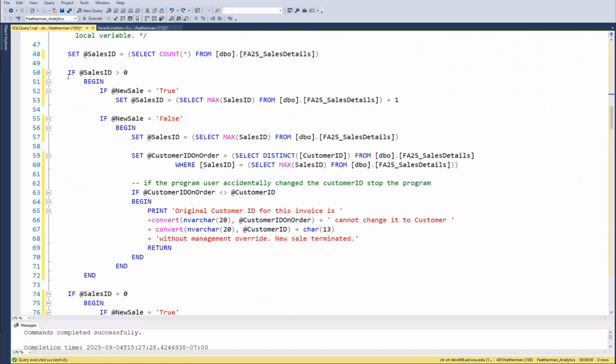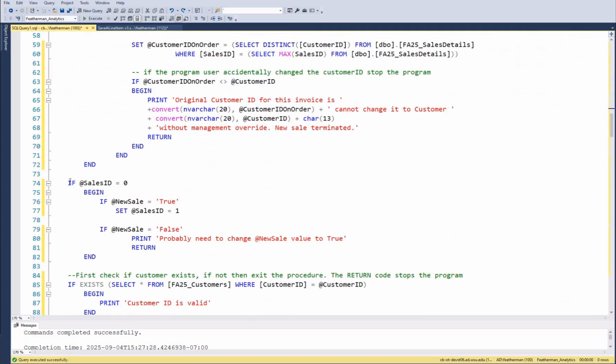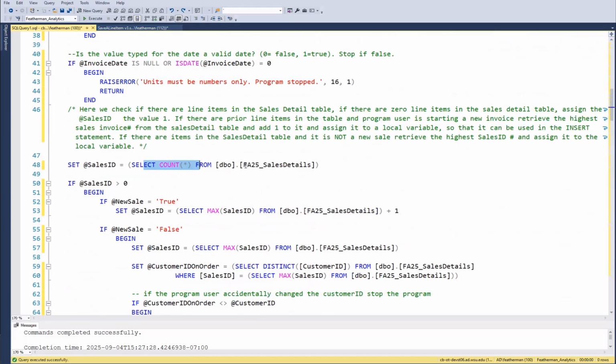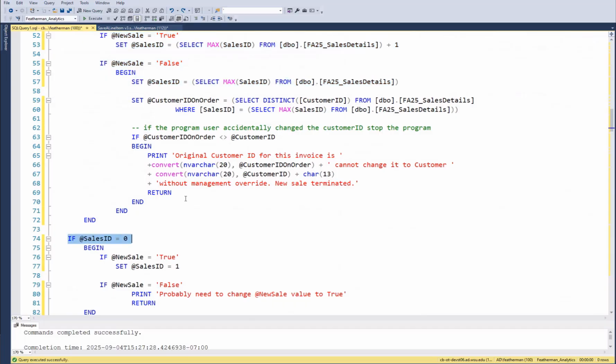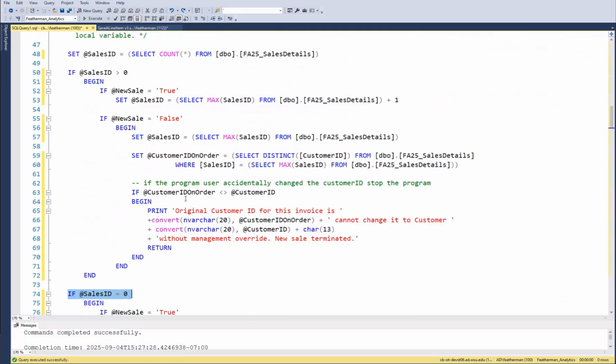All right, so this is a pretty good one to talk about. If sales is greater than 0, if sales is 0, so that's the number of units. So if there's many prior sales, because we're counting the rows, then do this code. I know sales ID is a funny variable to use here, but we're setting that variable.